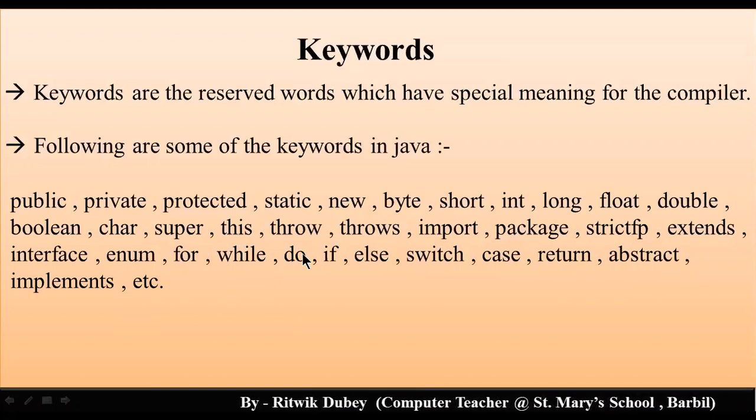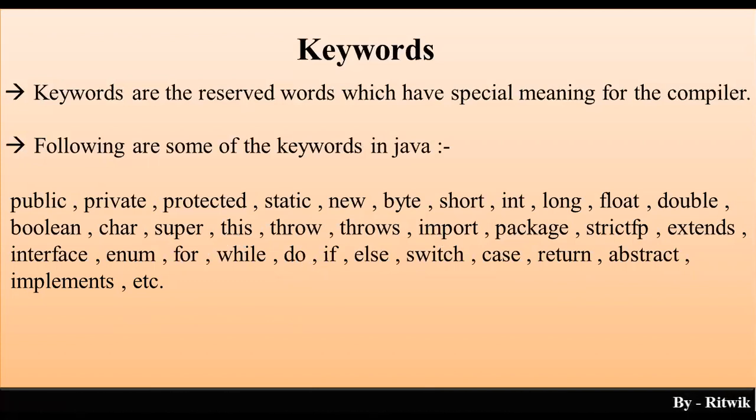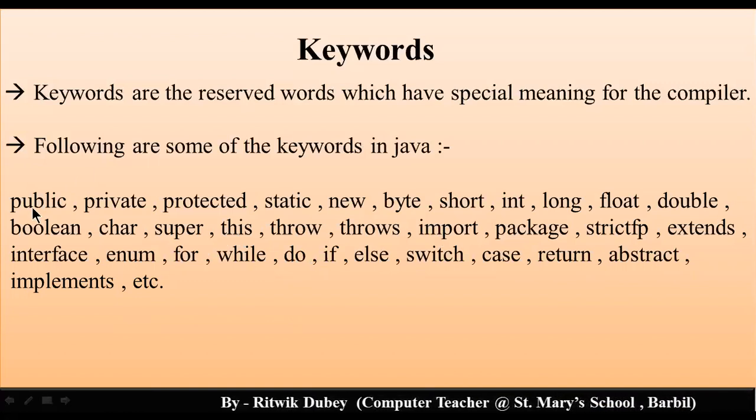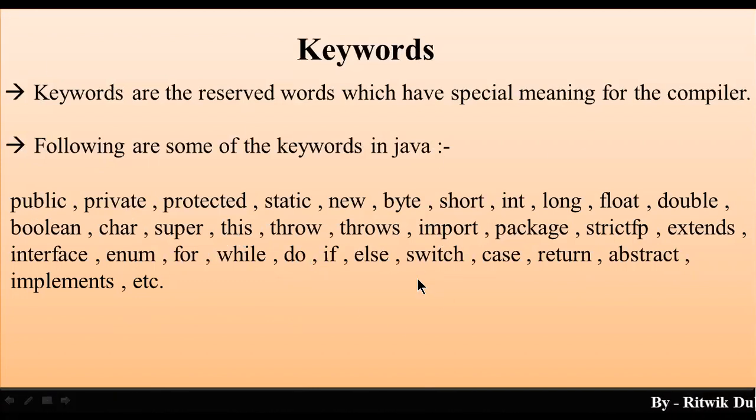Each and every keyword has its own functionality, its own special meaning for the compiler. The keyword public has its own functionality, the keyword private has its own functionality. Likewise, all the keywords have their own functionalities in Java.